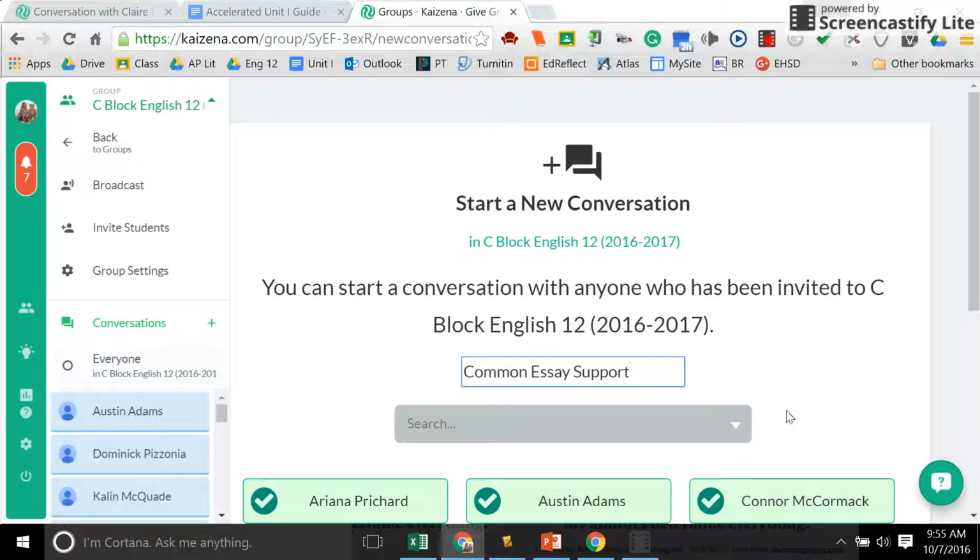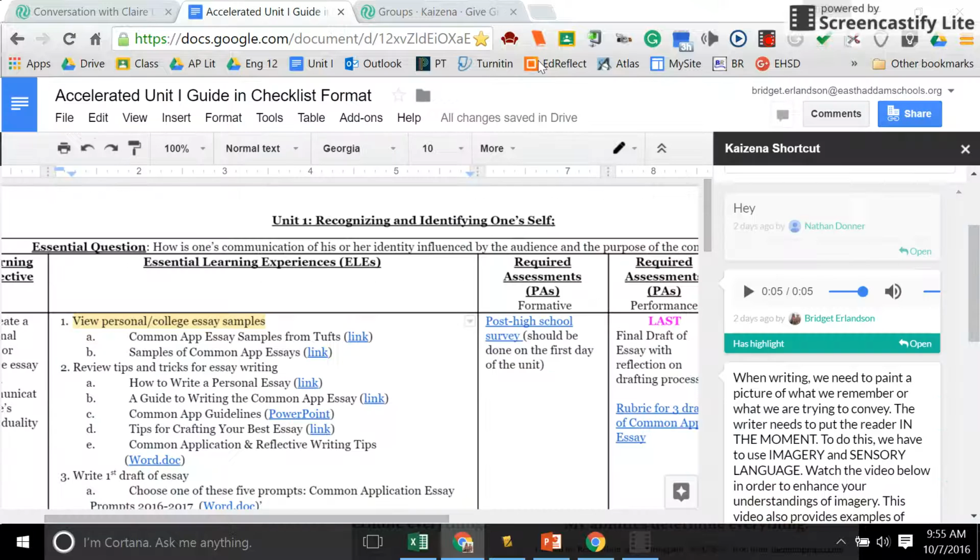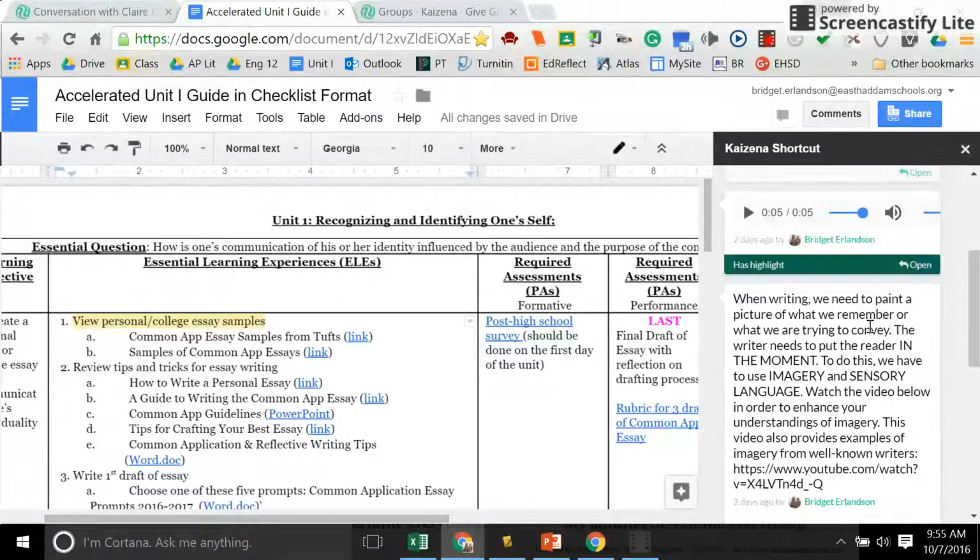Then I could just share that feedback or that lesson with those kids, and the other 5 kids wouldn't need to be supported with that area. So it really allows me to individualize my feedback as well. And it's a great function to have all of this in the same place.